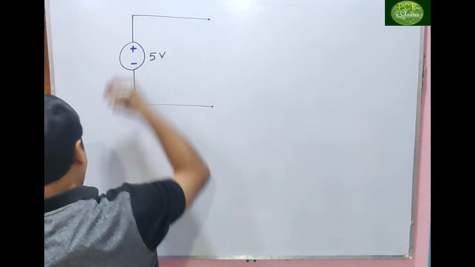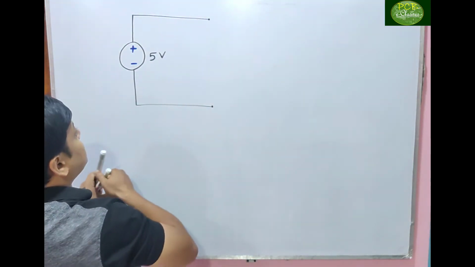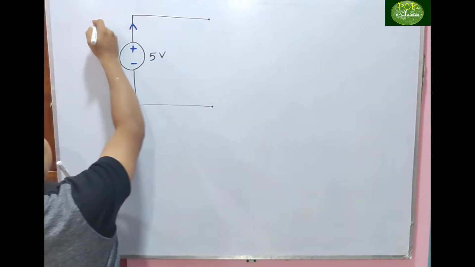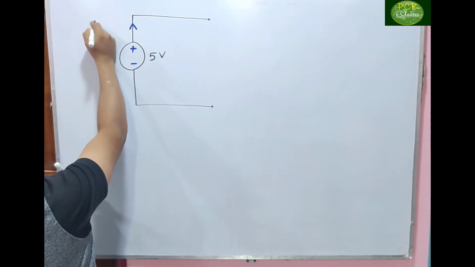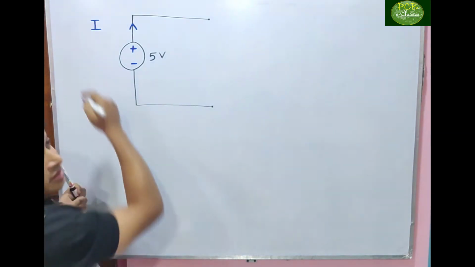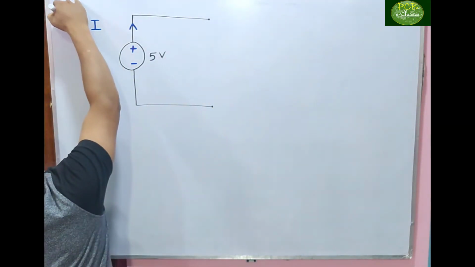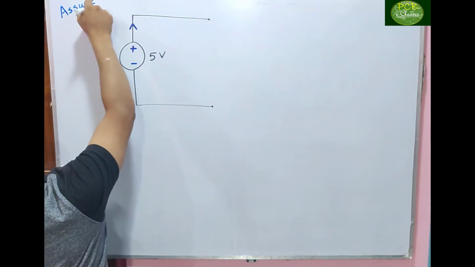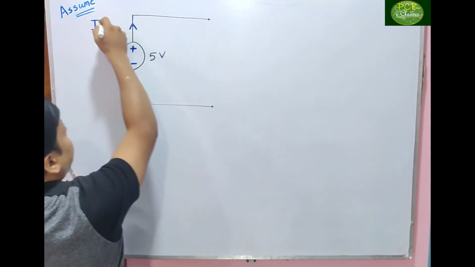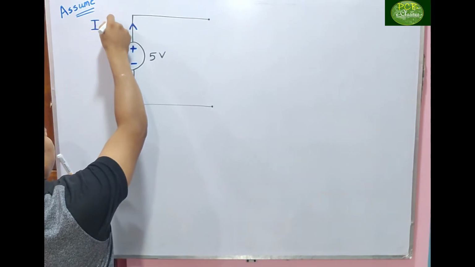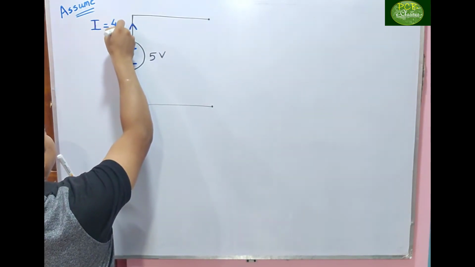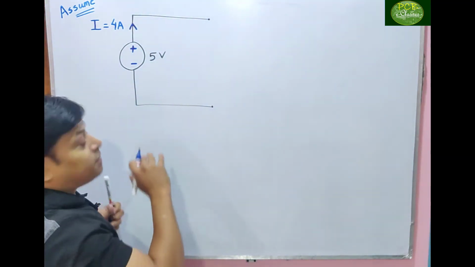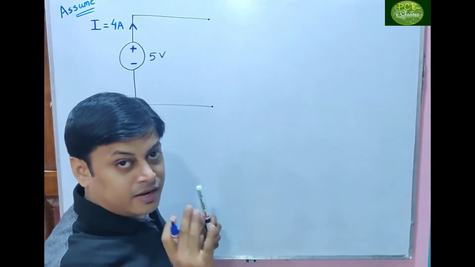I am assuming that the current which is flowing here, everything is on assumption, that I equals 4 ampere. The 5 volt source is pumping 4 ampere current.